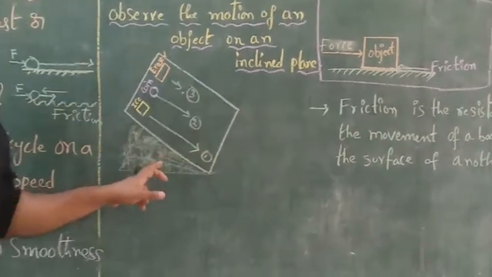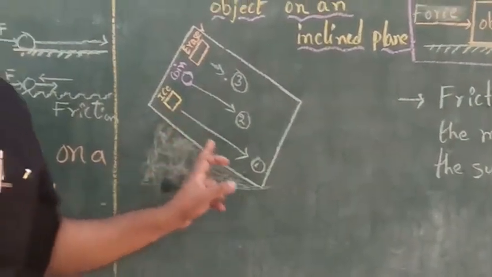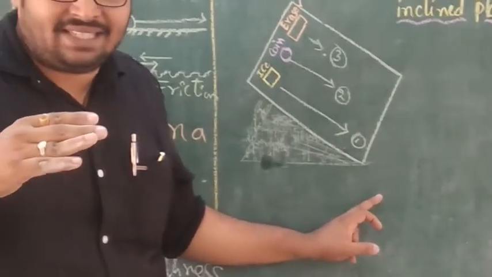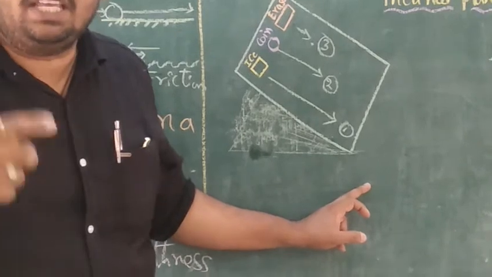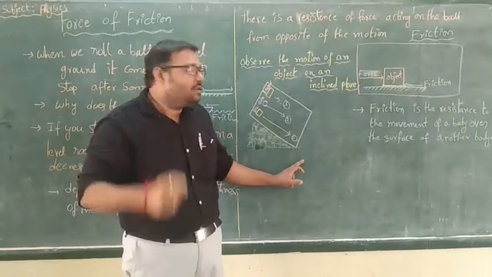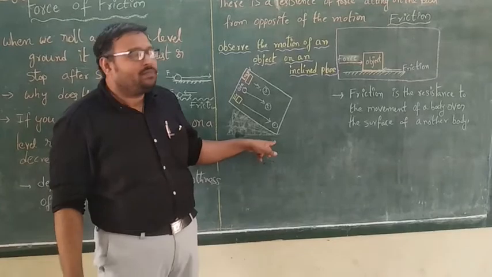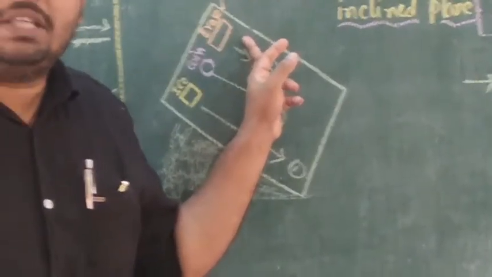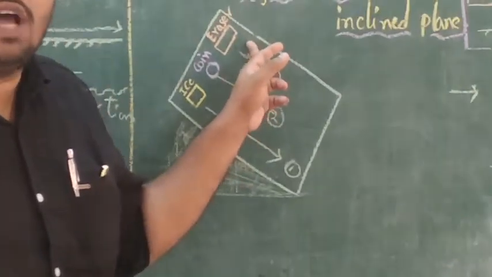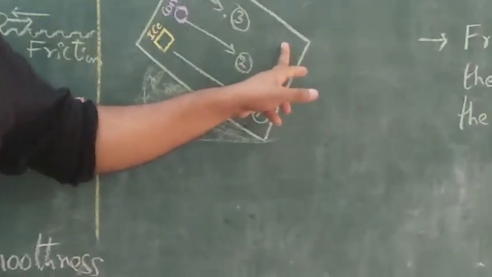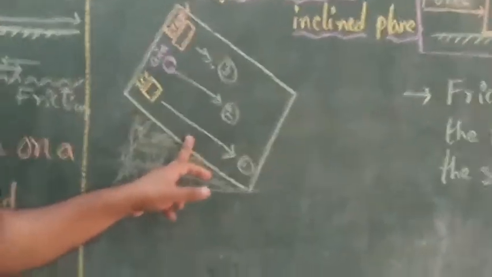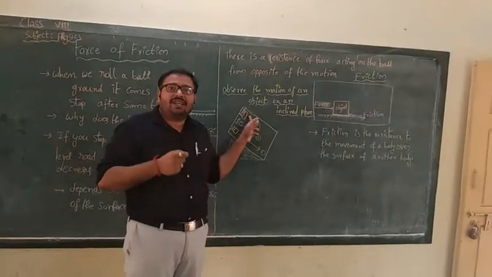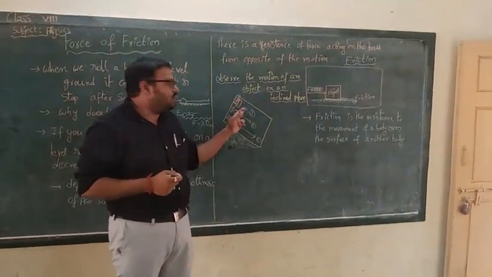Here, coming to this diagram, which object will come down first? Ice, because the resistance force is less. Resistance is less means the frictional force is less because the surface is smooth. Now coming to this eraser, the resistance is more, meaning the frictional force is more, so the object will come down last. Is it clear? The friction is less due to a smooth surface, and friction is more due to roughness between the two surfaces.